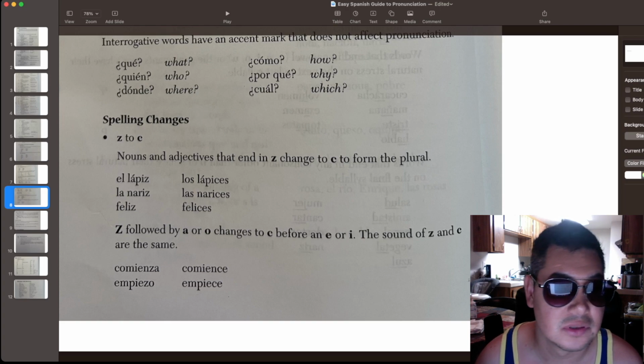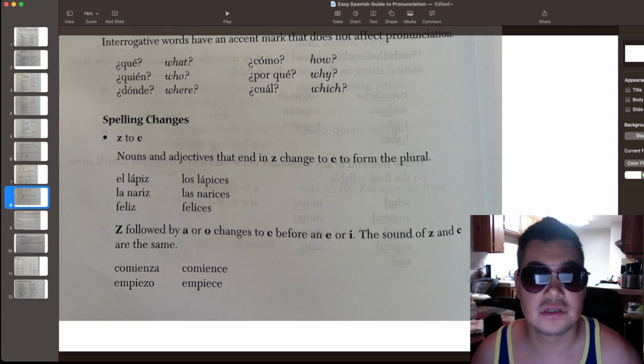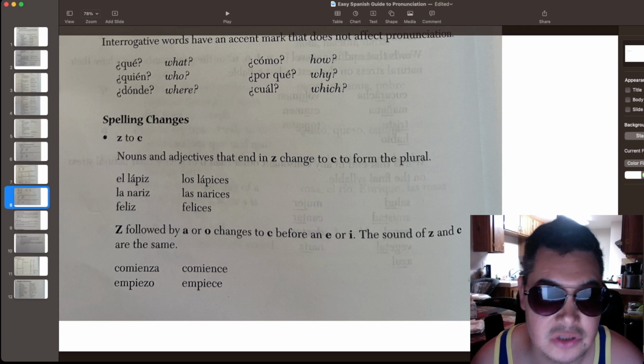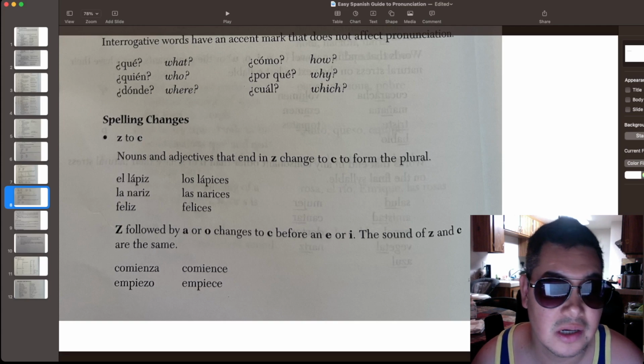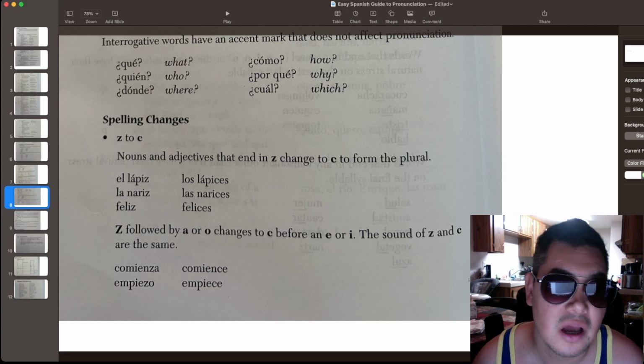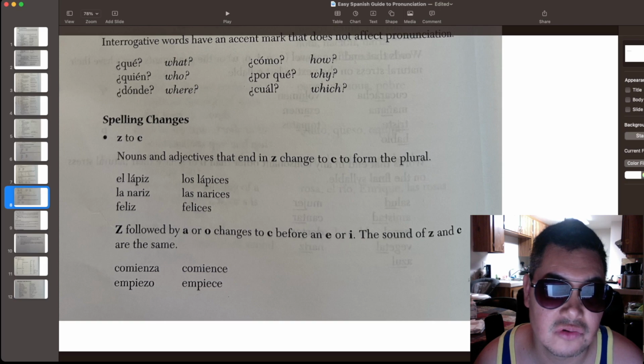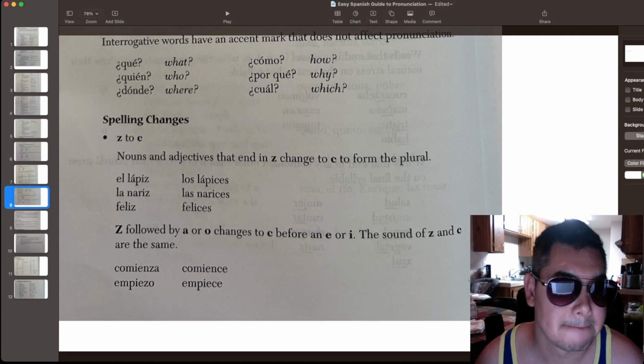All right. So el lápiz means the pencil. Los lápices means the pencils. La nariz, the nose. Las narices, the noses. Feliz means happy. Felices is when you're talking about two people, they're both happy.